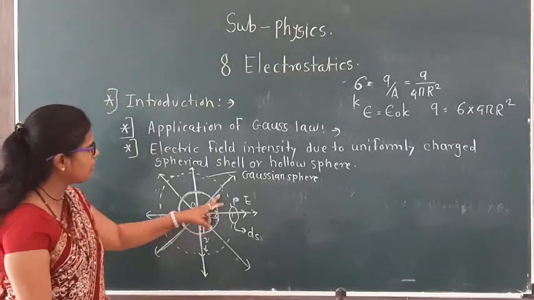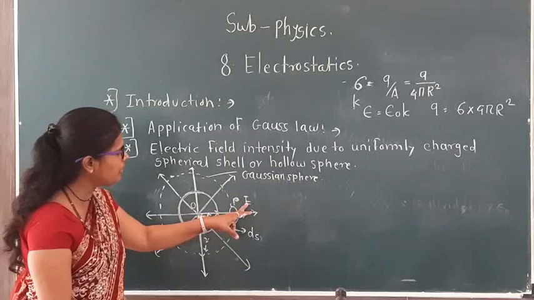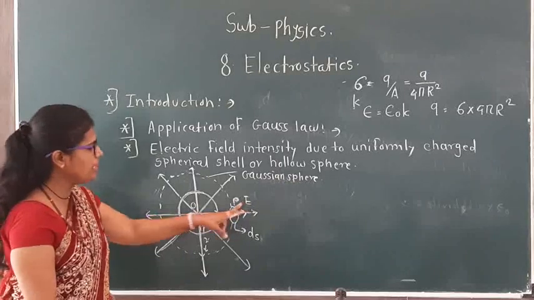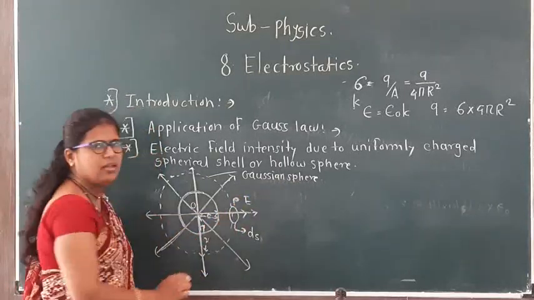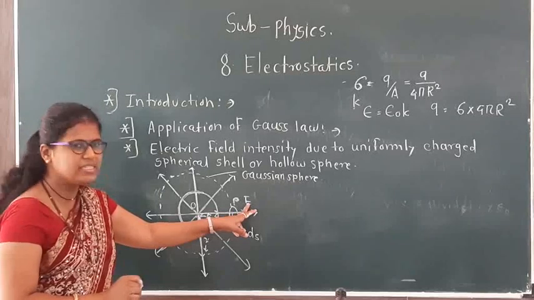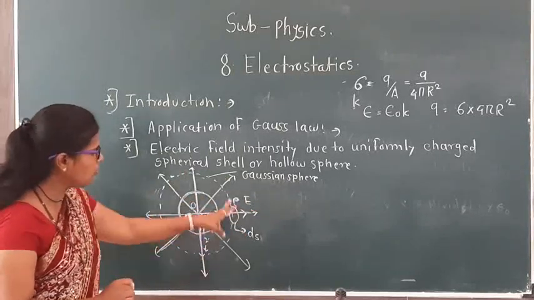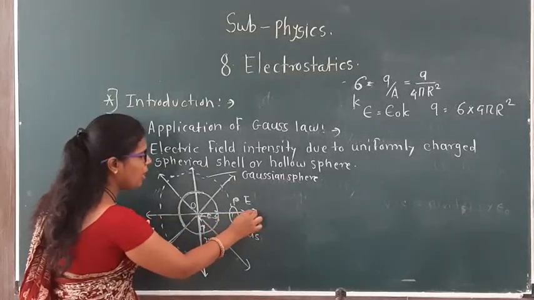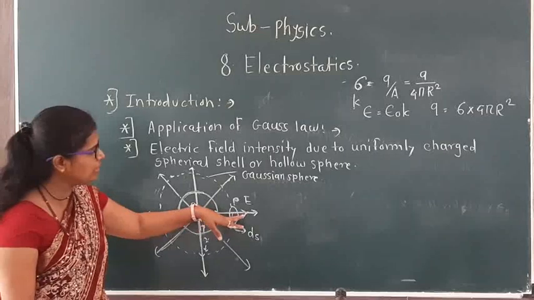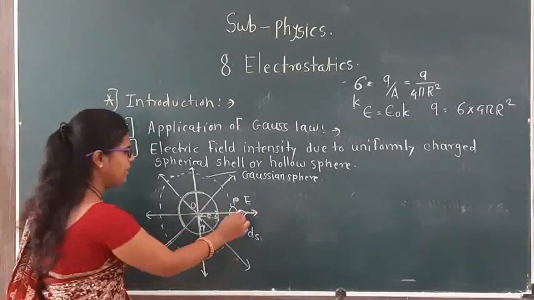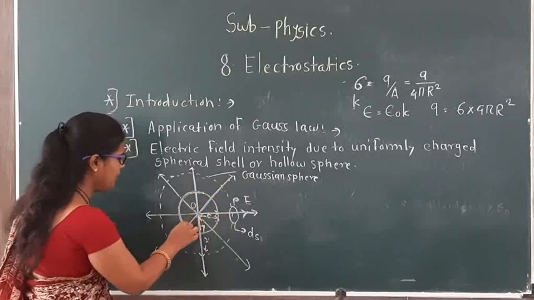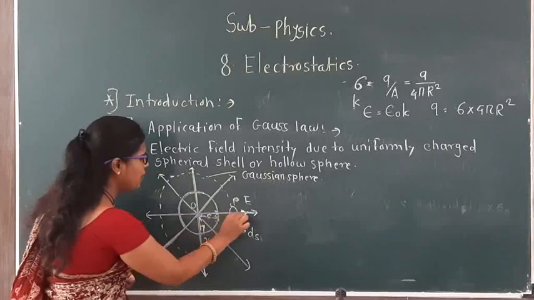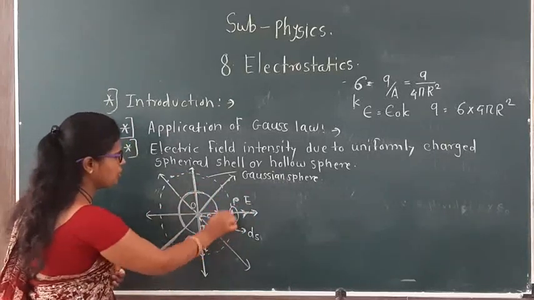Due to this symmetry, the magnitude of the electric field is the same all over the Gaussian sphere. The electric field is directed in the outward direction. The electric field is outward, and its magnitude is the same everywhere on this Gaussian sphere.